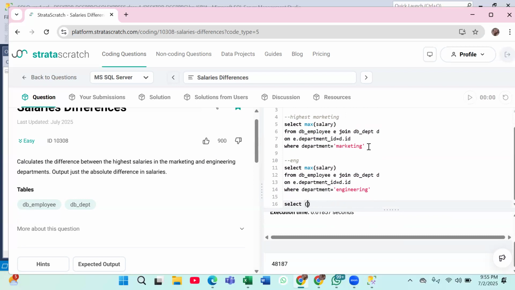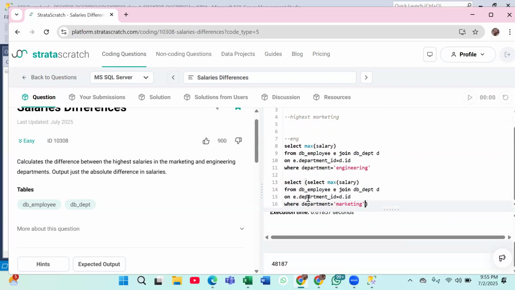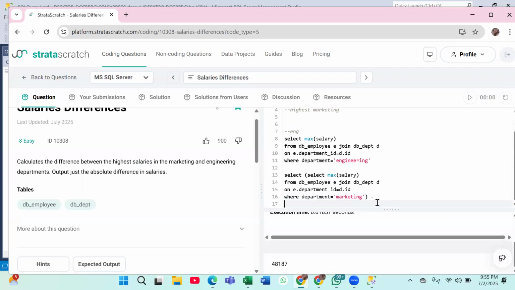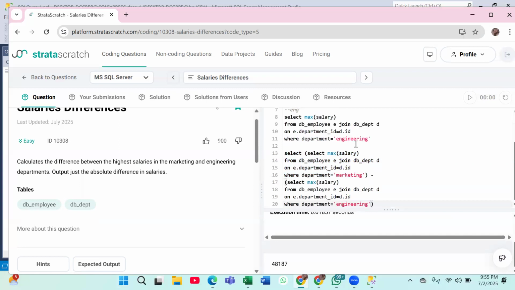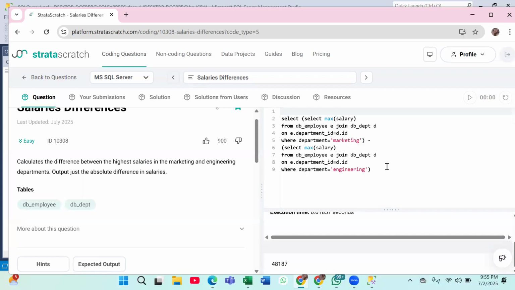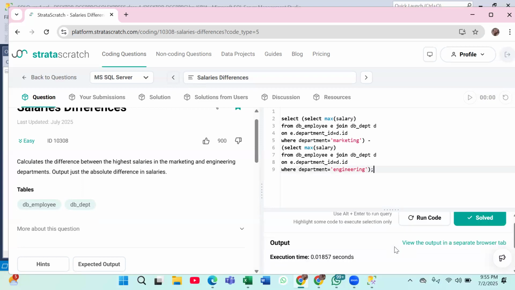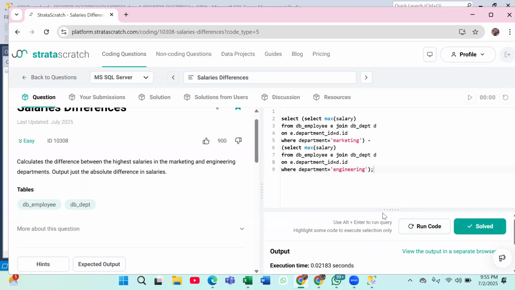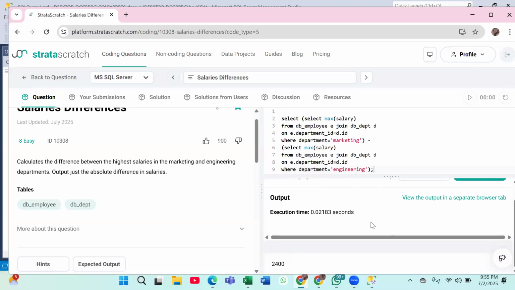Then I will write down this subquery where I have my marketing highest salary. I'll paste it over here and then minus because I want to have the difference. Then I will write down one more subquery with the engineering highest salary. So this is your query. If I run it, you will get the difference. Let me show you. So here you can see that this is your difference.